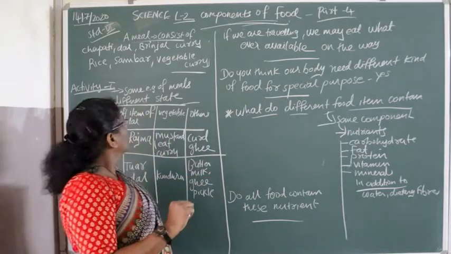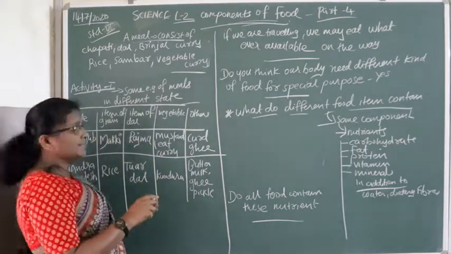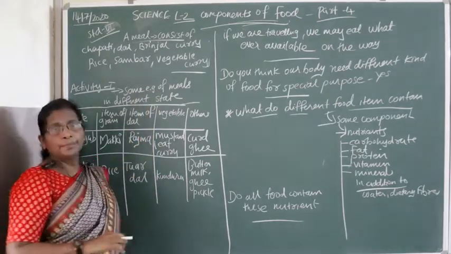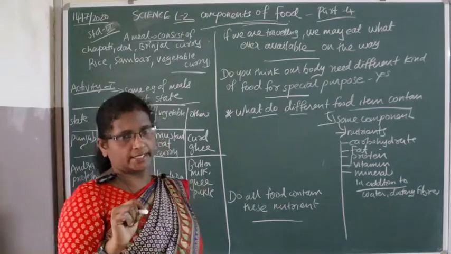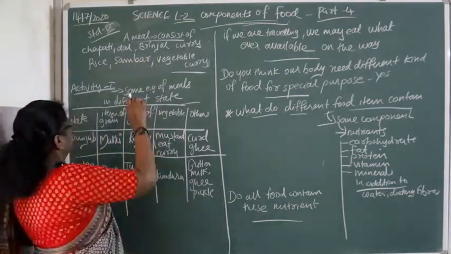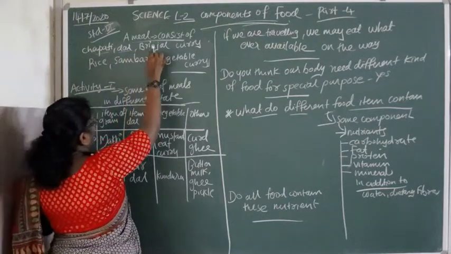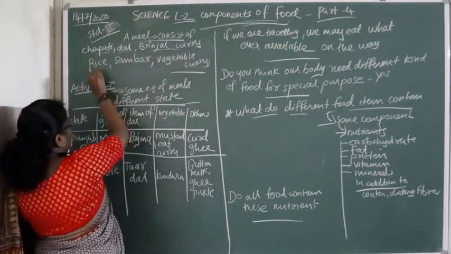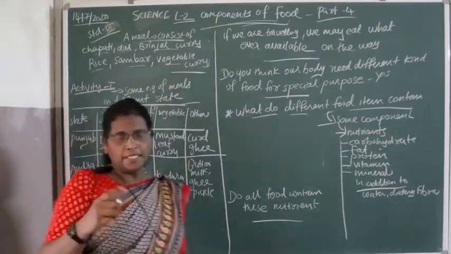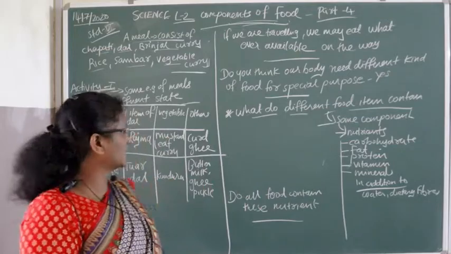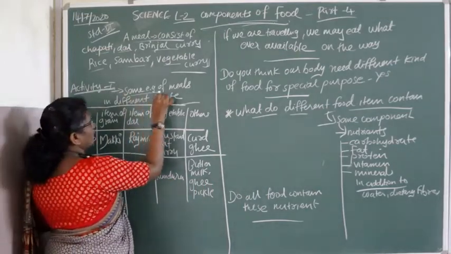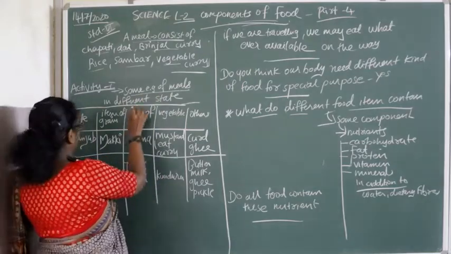Today, in the first activity, we will discuss some examples of meals in different states. A meal consists of different food items: chapati, dal, brinjal curry, or rice, sambar, vegetable curry.